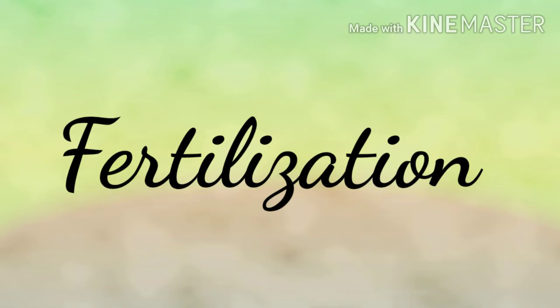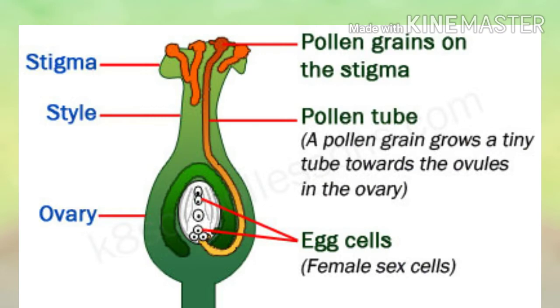Now see, after a flower is pollinated, each pollen grain that is present on the stigma grows a tiny tube-like structure towards the ovary. This tiny tube-like structure is known as pollen tube. Why is the term pollen tube given? Because a tiny tube-like structure is grown by pollen grains. So that's why that tube is known as pollen tube.